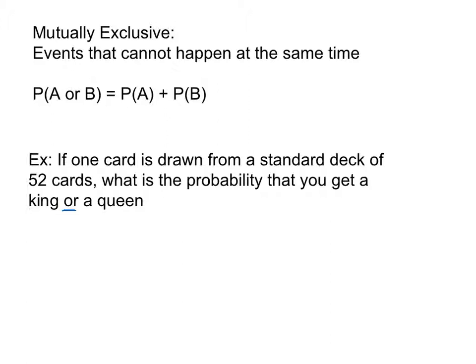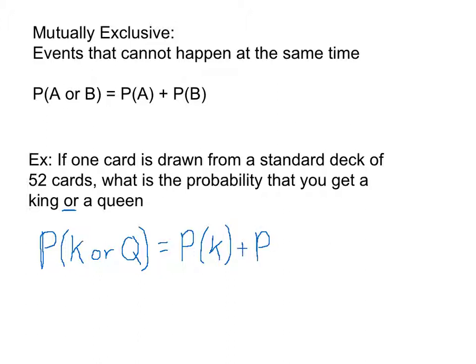So let's look at it with the formula. I'm going to use a little bit of shorthand here and say that the probability really is the probability that we get a king, so I'll use K, or we get a queen, so I'll use Q. Now my formula says that that should be equal to the probability of getting a king plus the probability of getting a queen.